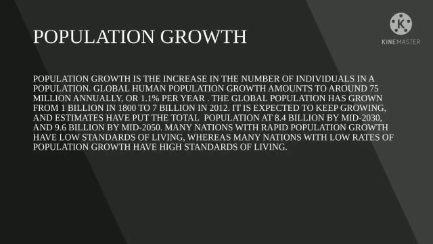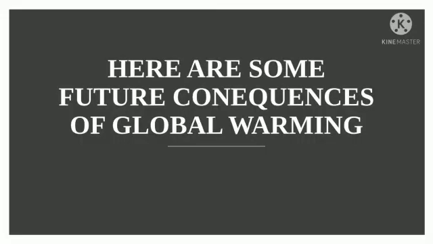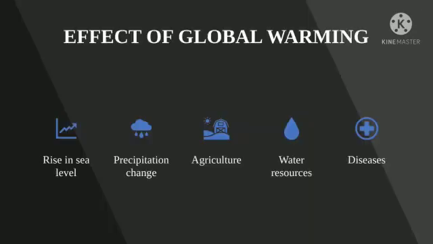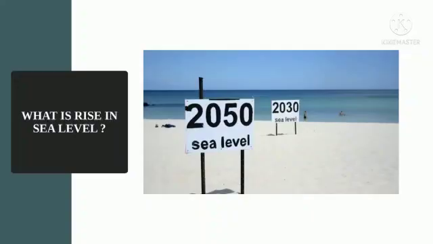Many nations with rapid population growth have low standards of living, whereas many nations with low rates of population growth have high standards of living. Here are some future consequences of global warming. As you can see, they are rise in sea level, precipitation change, agriculture, water resources, and diseases. What is rise in sea level?